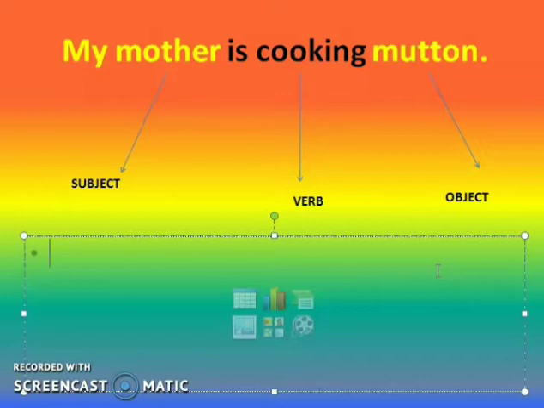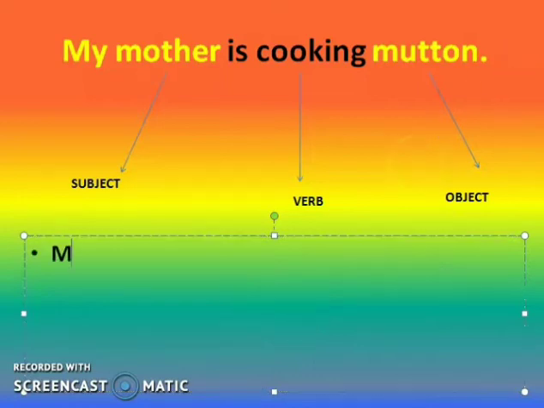Now I hope you remember when we changed the voice of the simple tenses, the first rule, the basic rule the same for all, was that the places of the subject and object will be changed. So here the mutton will come first. Then according to the number of the object, you have to put the be verb. It is already in the present tense. So in the present tense, what are those three be verbs? Am, is, are. So after mutton, what will be placed? As it is the singular number, I will write mutton is. One dish only. That is why mutton is.